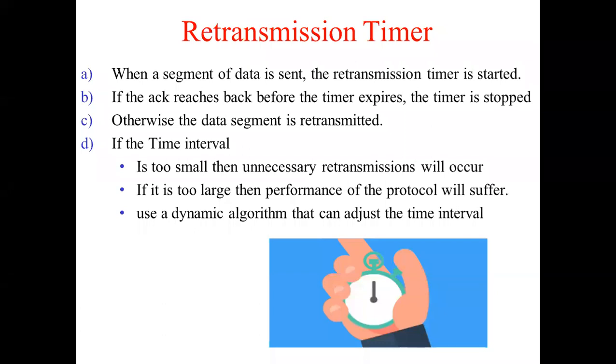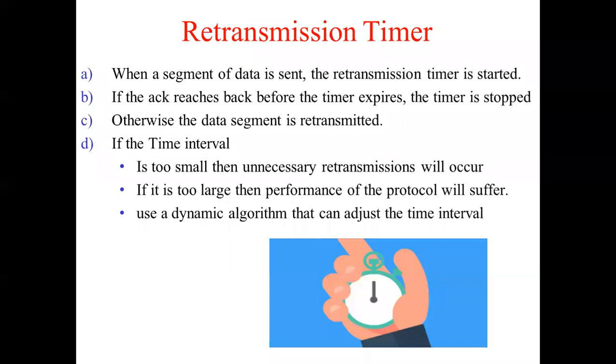For example, suppose I have set the retransmission timer to 5 seconds. So in 5 seconds, the data has to reach the receiver, and the acknowledgement has to come back. If the acknowledgement doesn't come back in 5 seconds, then the data segment is retransmitted once again. Okay. Now, one important aspect of the retransmission timer is how much the time interval should be.